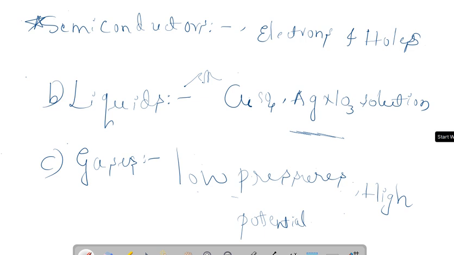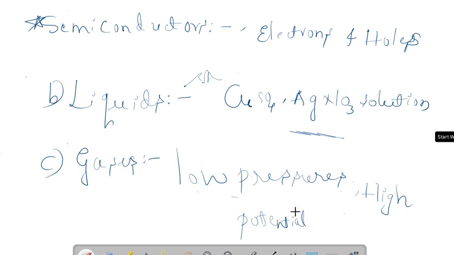And if you consider the gases, they behave as insulators of electricity, but they get ionized and become conductors at low pressure, and also when a high potential difference is applied across them. Then only they are converted into conductors. Those ionized gases contain positive ions and electrons, which are called current carriers in case of gases.